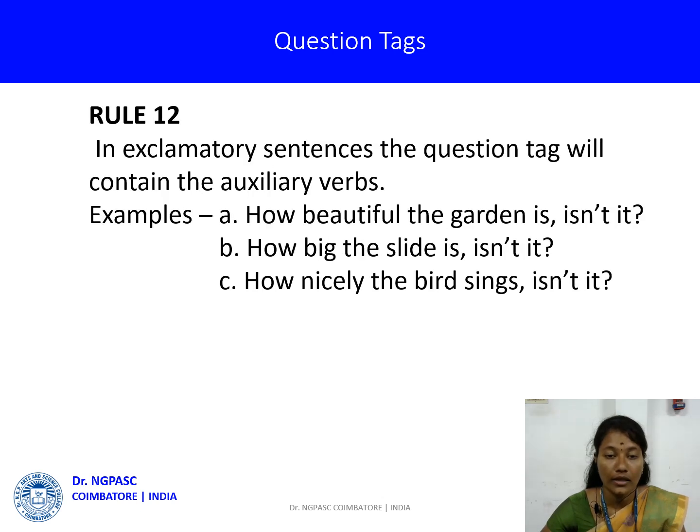Rule 12. In exclamatory sentences, the question tag will contain the auxiliary verb. Examples: how beautiful the garden is, isn't it? Isn't it is the question tag of the sentence. How big the slide is, isn't it? How nicely the bird sings, isn't it?